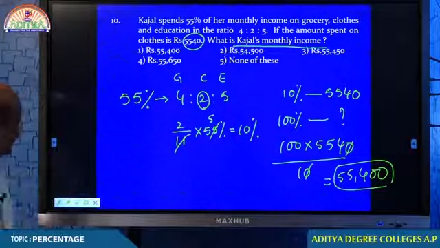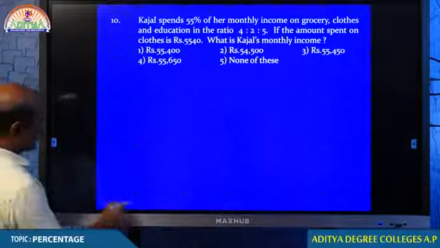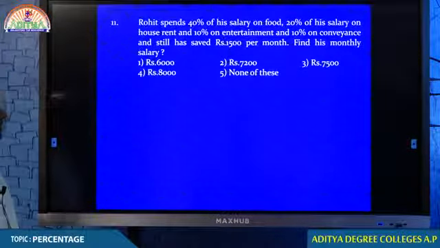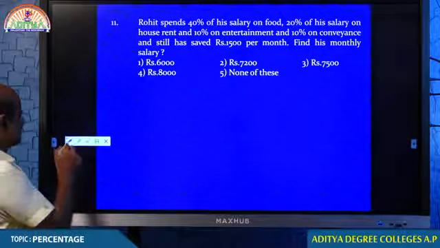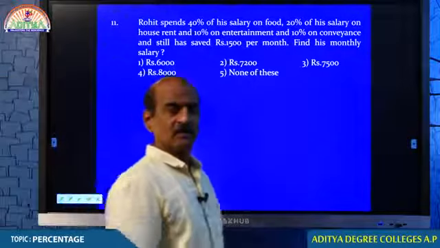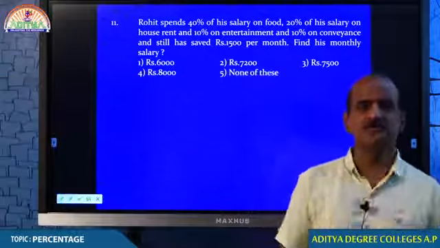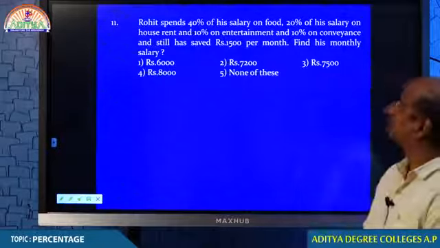You understand that? You get more clarity, students? No problem. Just let me complete the question first, then again we come back to the original topic. Look at the question. Question number 11. You read the question properly, students. You read the question seriously, maybe you will be able to get it.